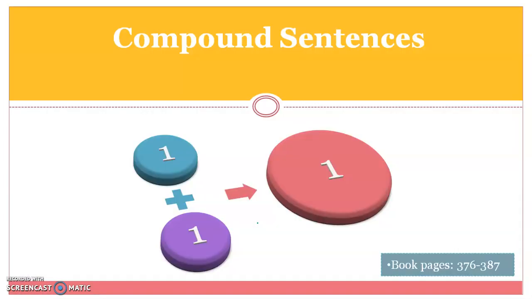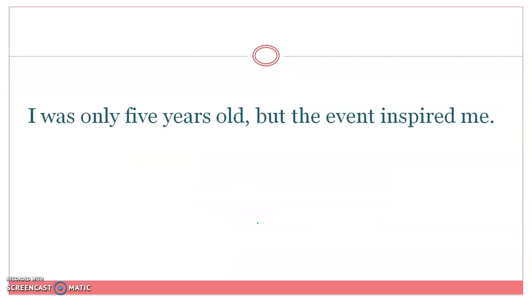Now that we are done with simple sentences, let's move to compound sentences. 1 + 1 = 1. I know this is not true in mathematics, but when it comes to compound sentences, this is the case. Let's look at the following example. I was only 5 years old, but the event inspired me. This is one sentence. However, it is made of two complete thoughts.